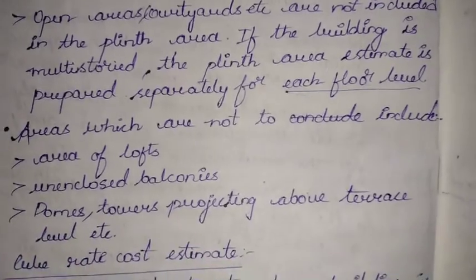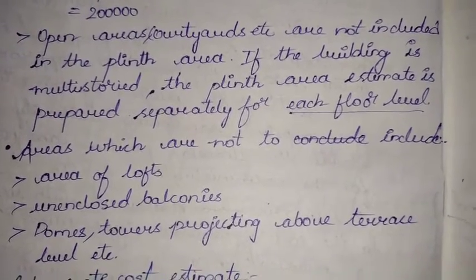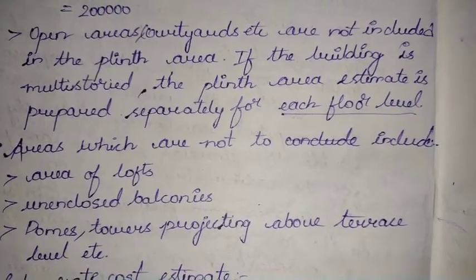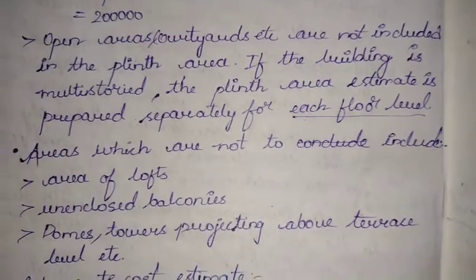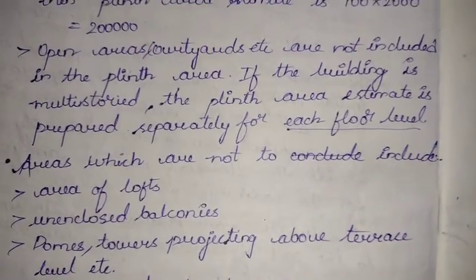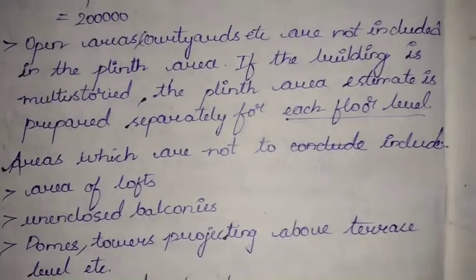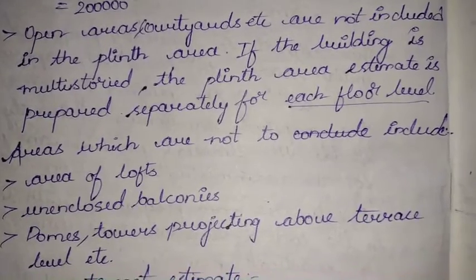Next, areas which are not included in the plinth area are area of lofts, enclosed balconies, domes, towers projecting above the terrace level, okay. Whatever the domes or towers that are extending, projecting above the terrace are also not included in this. So we are done with this plinth area cost estimate.